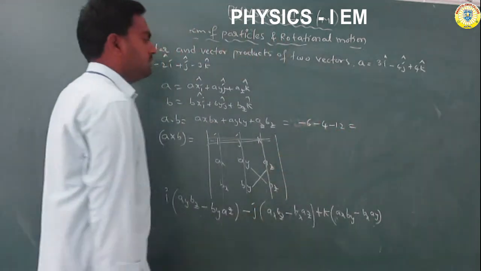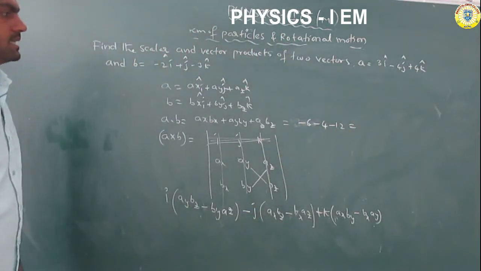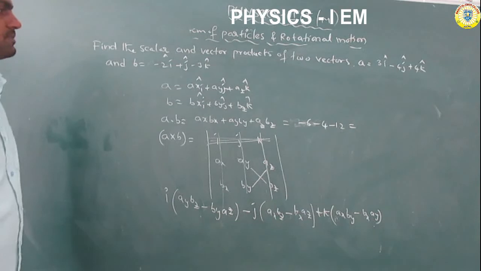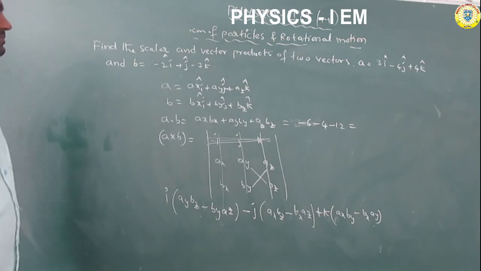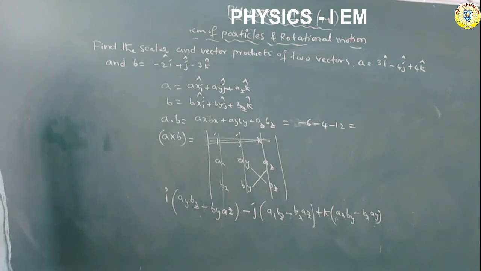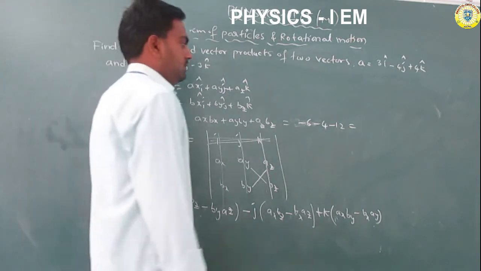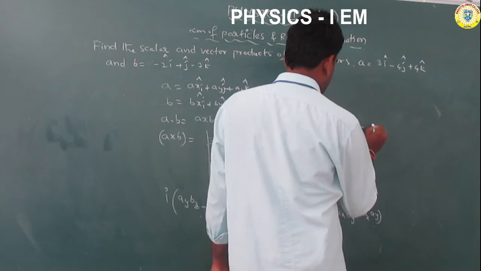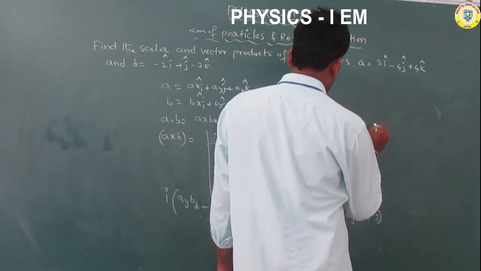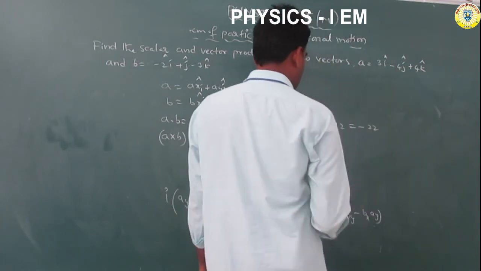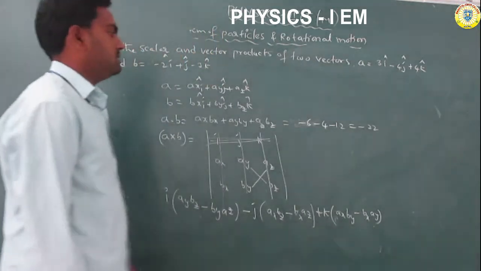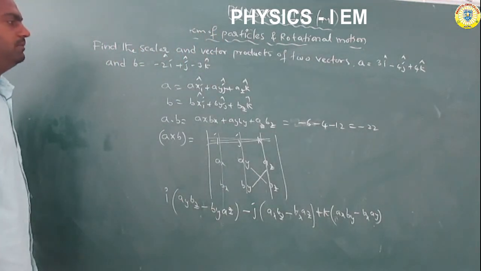So minus 6 minus 4 minus 12 is minus 22. So A dot B is minus 22.